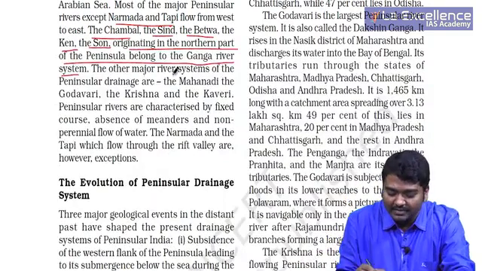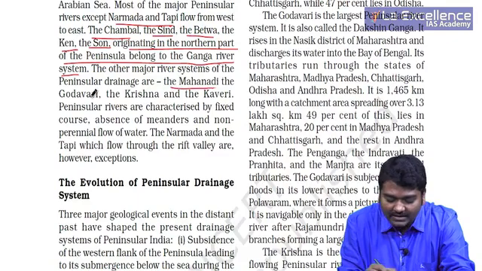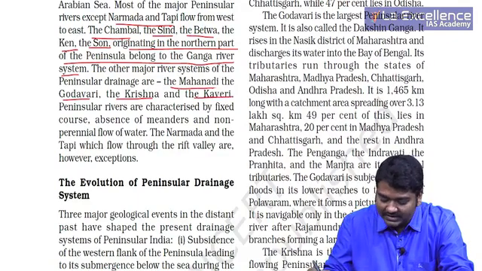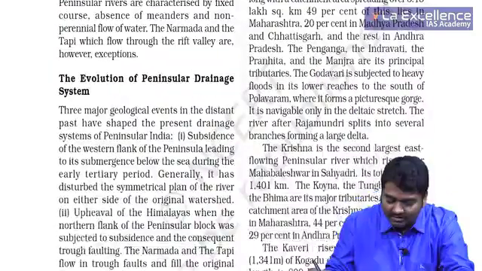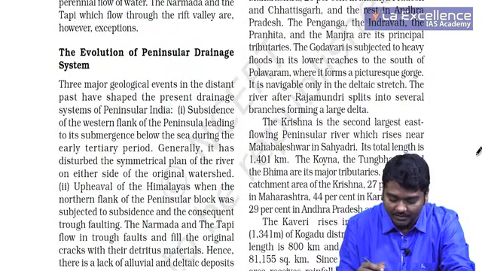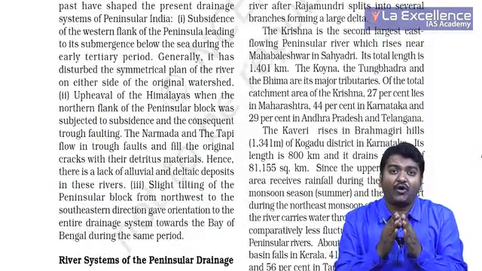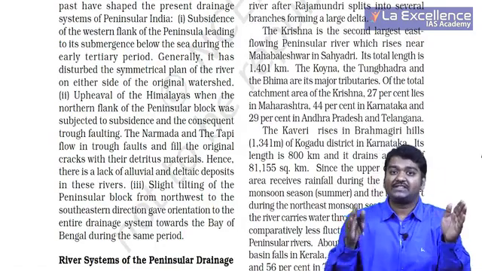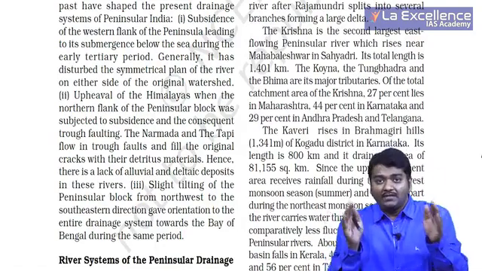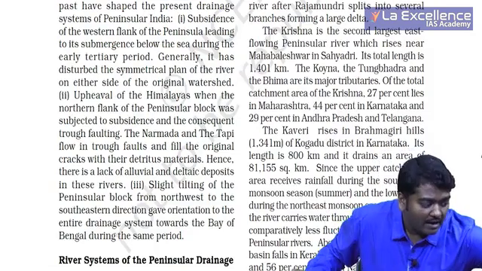Fine. The other major river systems of the peninsular drainage are Mahanadi, Godavari, Krishna, Kaveri, which you already know. So let us see how exactly this peninsular drainage system evolved. So the three major reasons which actually led to the formation of this particular drainage pattern, that is west and east flowing in the peninsula, is mainly because one important thing.